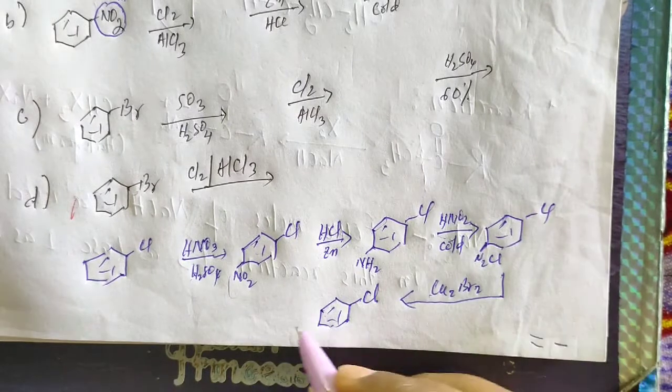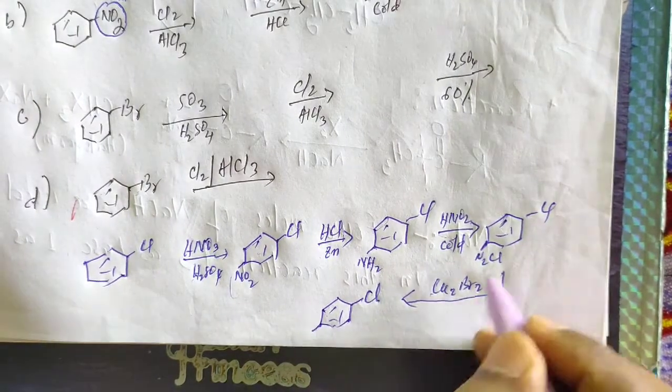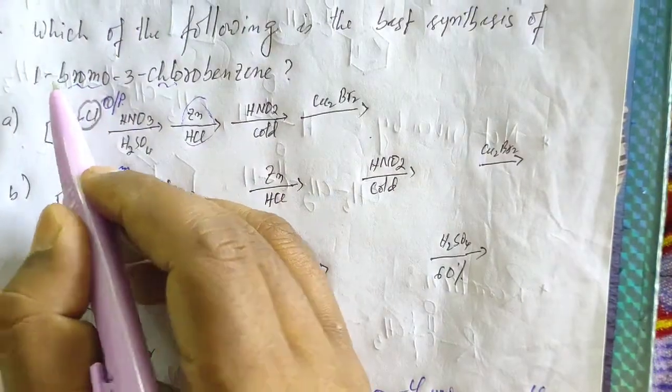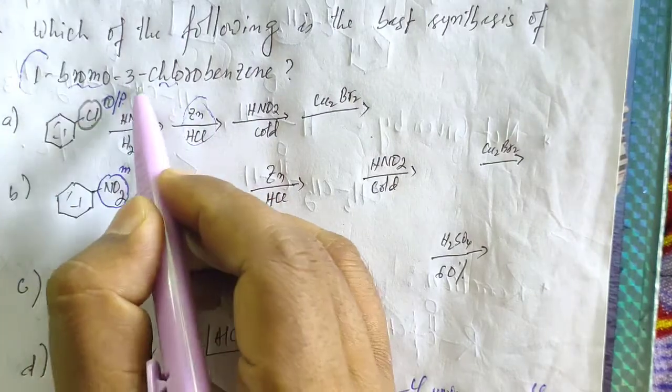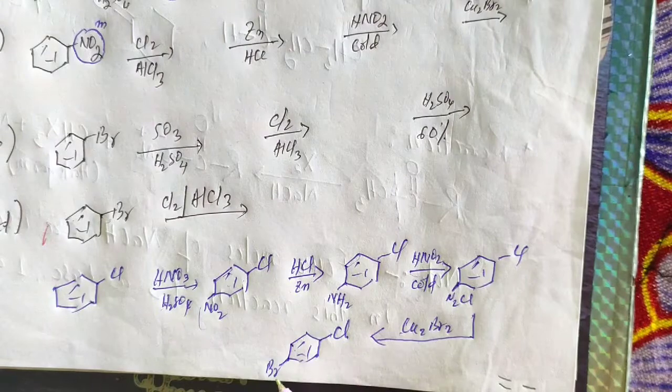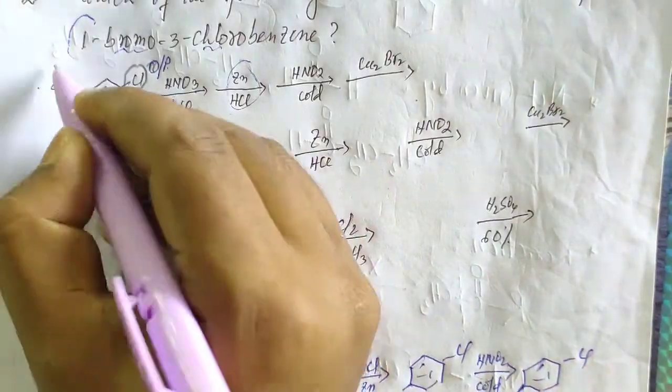Cl, now in the para position of Cl we will have bromine. So what we need is 1-bromo-3-chlorobenzene, and in this case we get 1-bromo-4-chlorobenzene. So this cannot be the answer, okay.